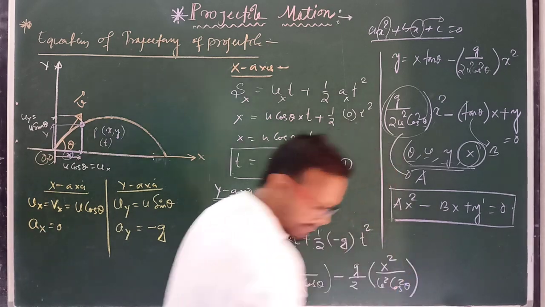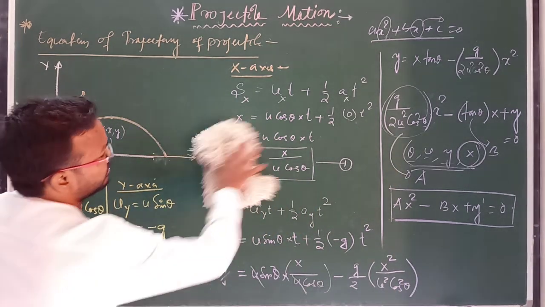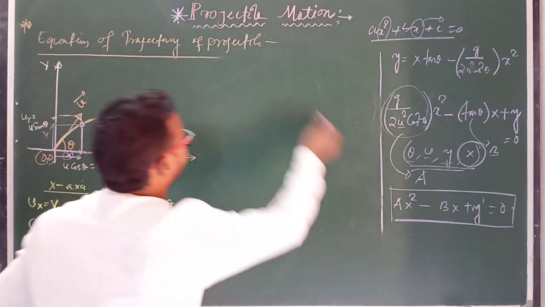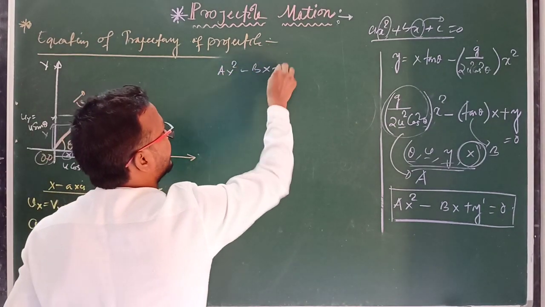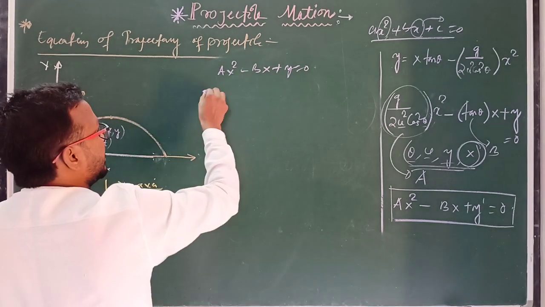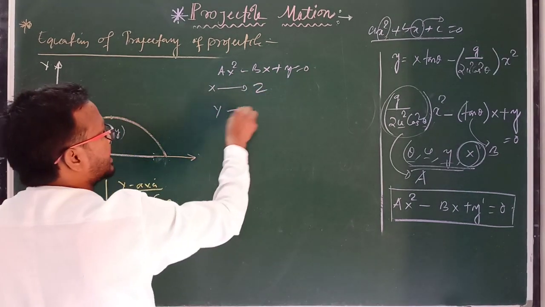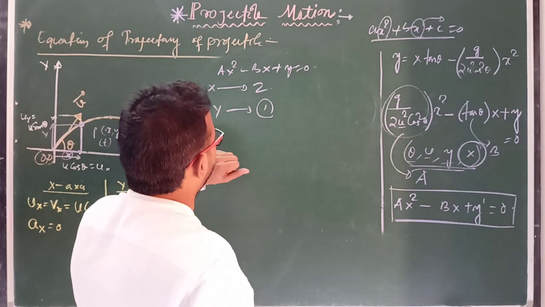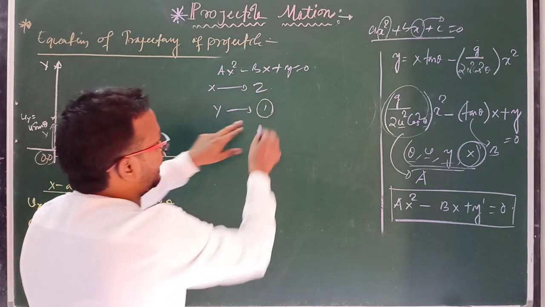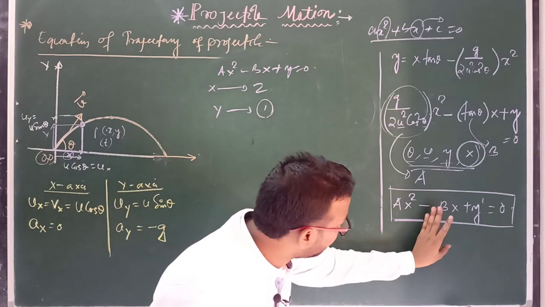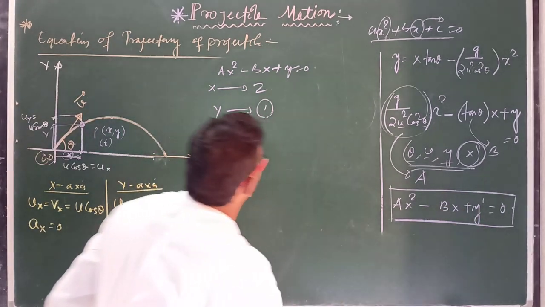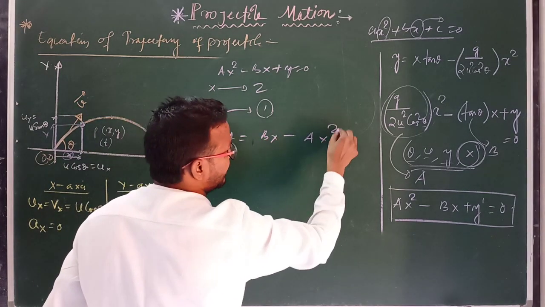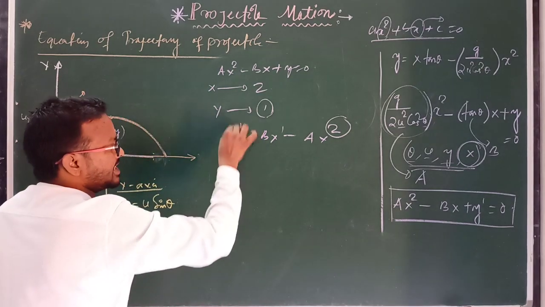In this relation A x square minus B x plus y equals 0, the maximum power of x is 2, and we have to draw a graph that gives symmetry about the y axis. If you rearrange the terms, suppose y equals B x minus A x square, here the maximum power of x is 2 and of y is 1.